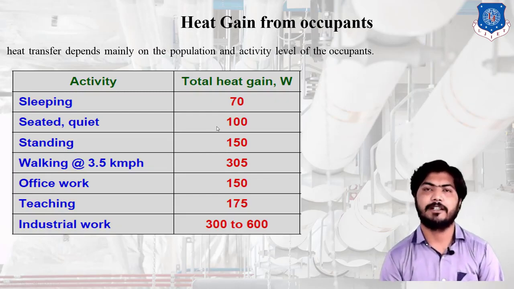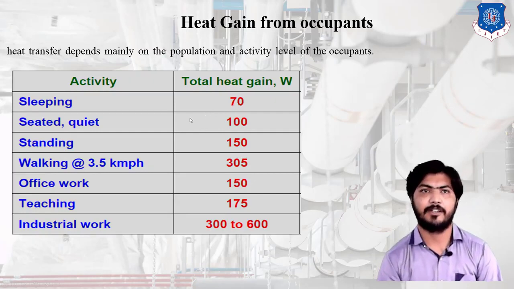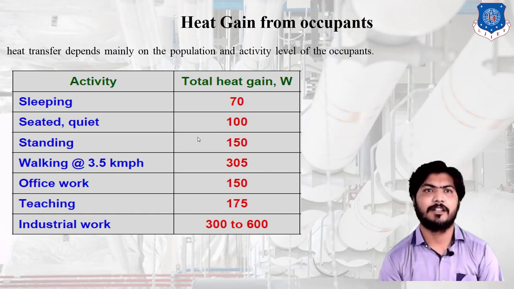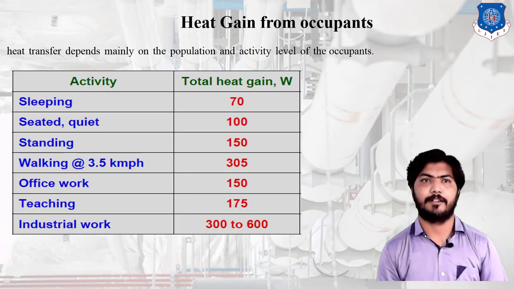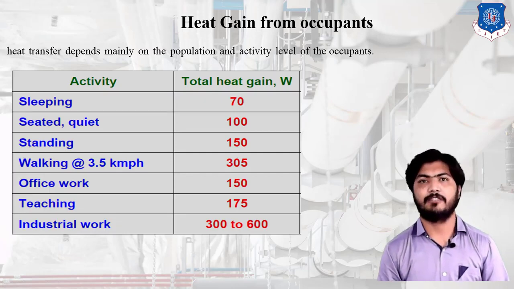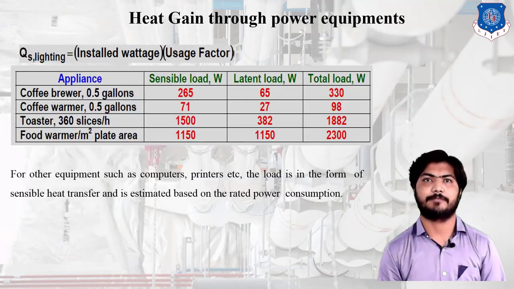For a person sleeping, the total heat gain is 70 watts. If seated quietly, 100 watts. If standing, 150 watts. If working at a walking rate of 3.5 km per hour, 305 watts of heat is liberated. For office work, 150 watts, for teaching 175 watts, and for industrial work 300 to 600 watts of heat is liberated.